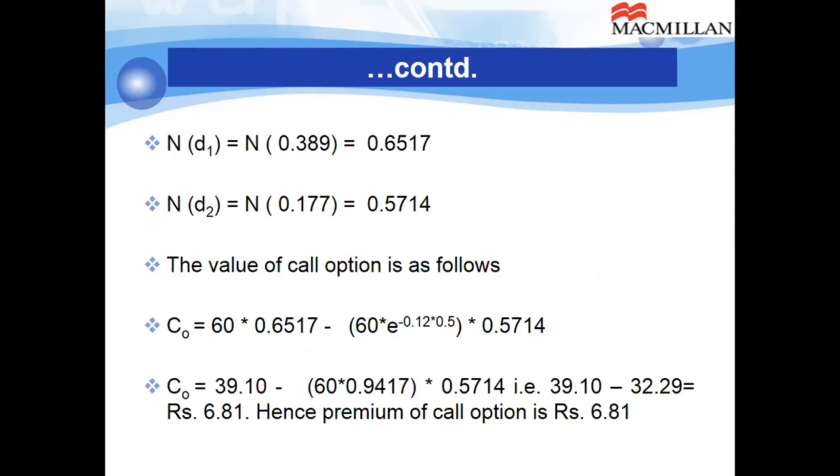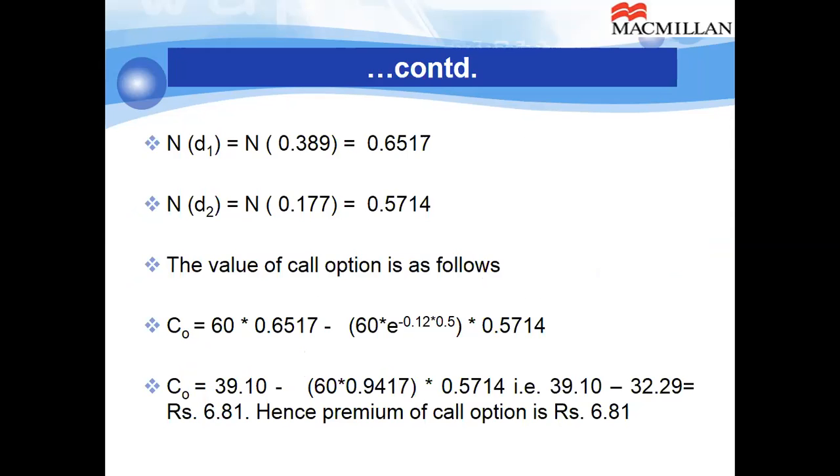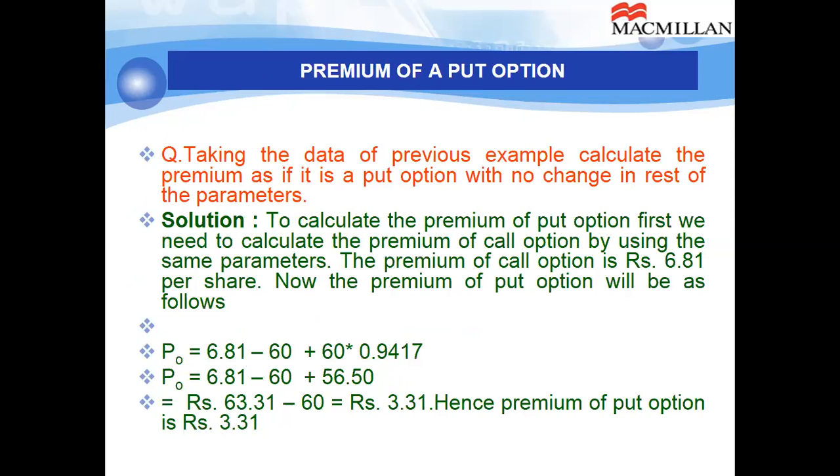So we get P equal to 3.31. So with the same parameters, if it is a call option, the premium is 6.81. If it is a put option, 3.31. So that is the way the premium of call option and put option is calculated under the Black-Scholes model.